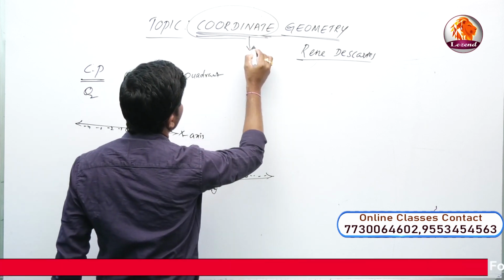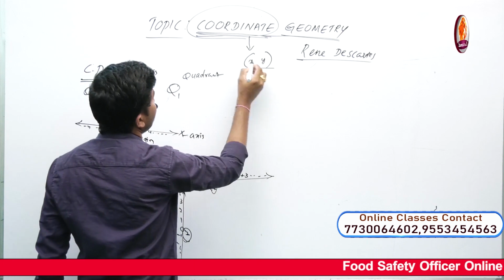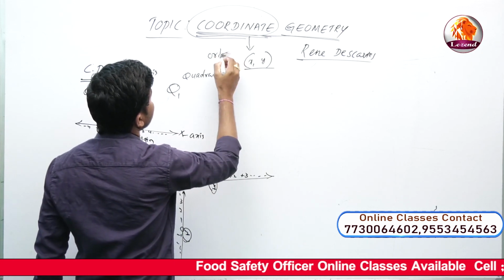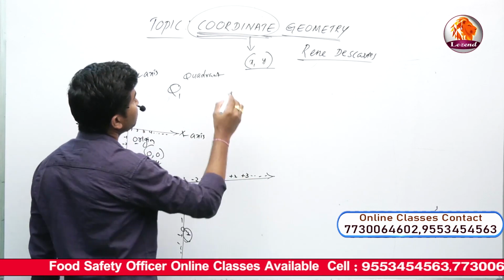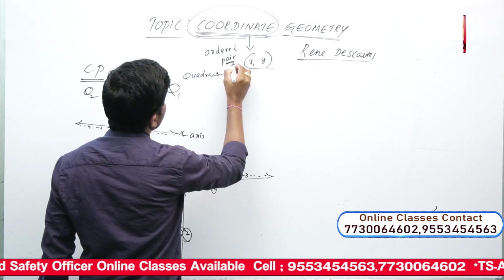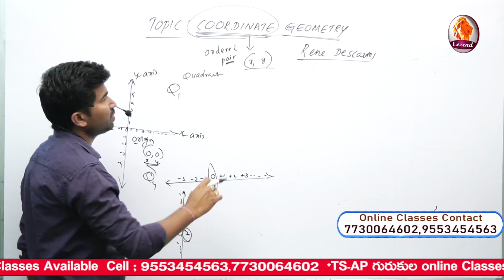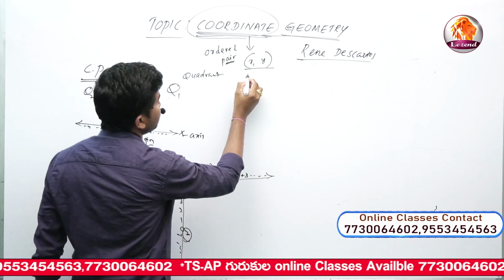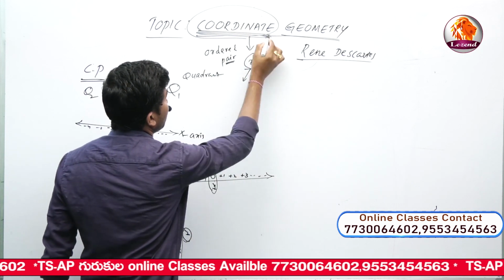Coordinates are nothing but having the x value and y value. Ordered pair: pair is nothing but a combination of two elements, combined in an open bracket. The first element is x. X is called the x coordinate. Y is called the y coordinate.